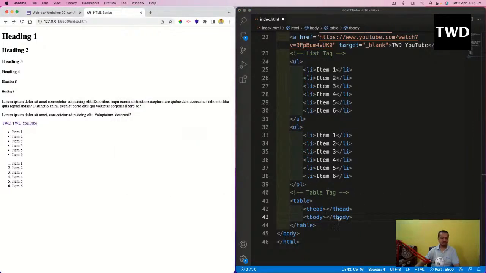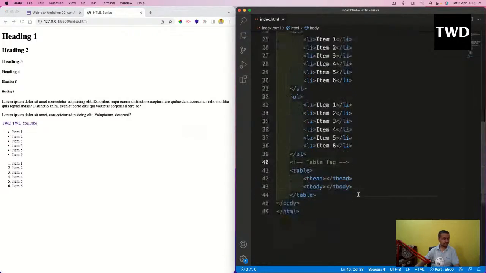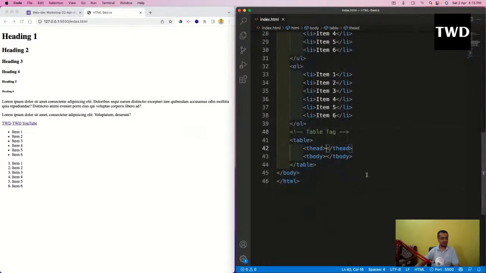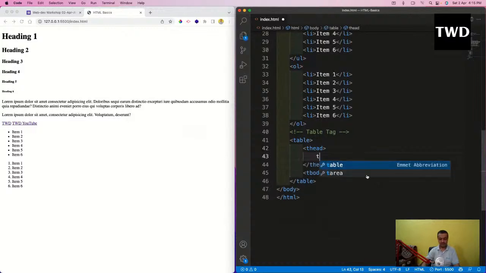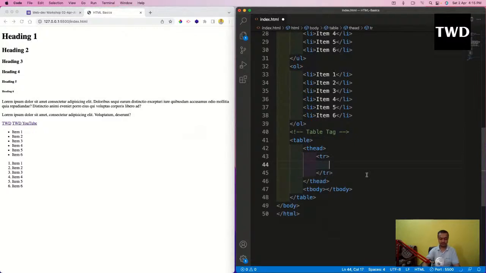Okay, so this is that, and tbody I have done. So thead is table head and tbody is table body. This will not show anything, as we have to have the rows and all those things here. So after this thead I will go here and do tr. tr is known as table row, and when I'm giving the header I'm going to have th. This means table header.